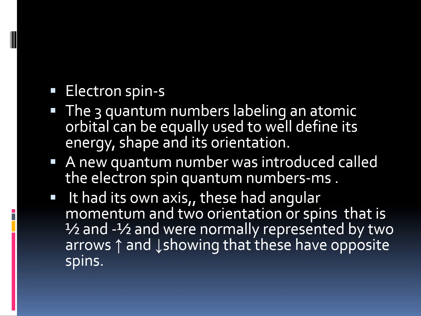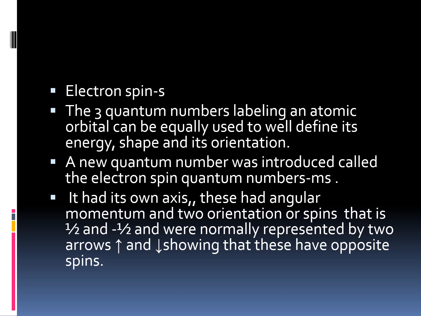Now, electron spin, which is represented by ms. The three quantum numbers labeling an atomic orbital can be used to well define its energy, shape, and orientation. But these quantum numbers are not enough to explain the line spectra observed in the case of multi-electron atoms. That is, some of the lines actually occur in doublets. Doublets means two lines closely spaced, or triplets, three lines closely spaced. This suggested the presence of a few more energy levels than predicted by the three quantum numbers.